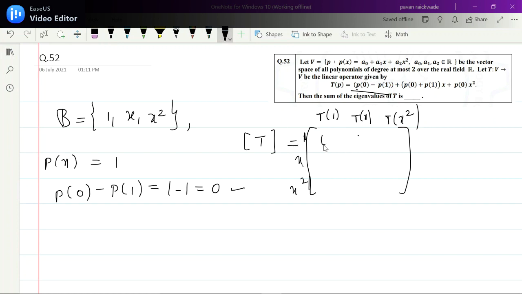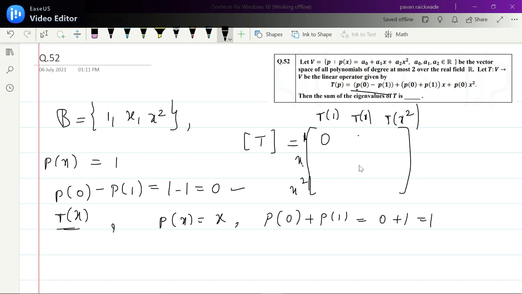This element entry is 0 here. Now we have to find the coefficient of x in T of x. T of x में x का coefficient क्या है? They have given P of 0 plus P of 1. So what is P of x here? First of all, P of x is x. We have to find P of 0 plus P of 1, which is equal to 0 plus 1, which is 1. So here the entry is 1.